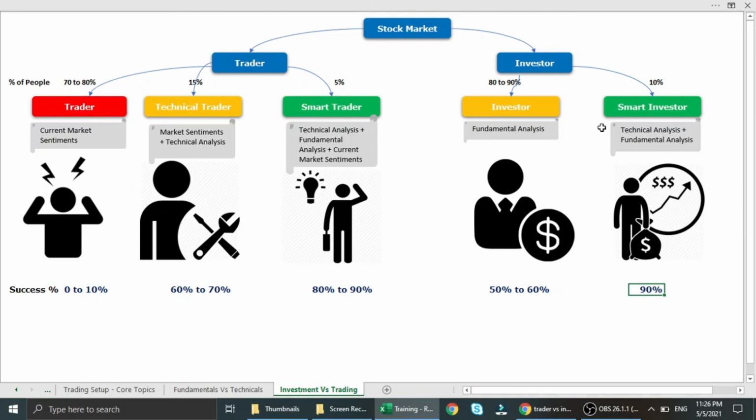In the next video, I'm going to discuss chart patterns, one of the most important technical factors that helps to understand how to trade and breakouts.